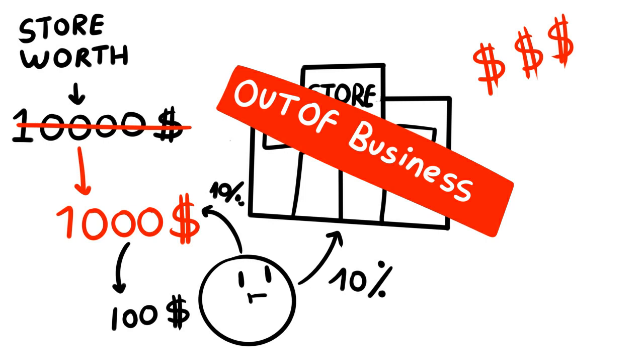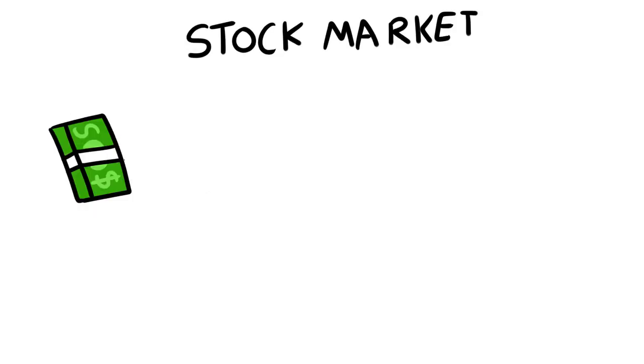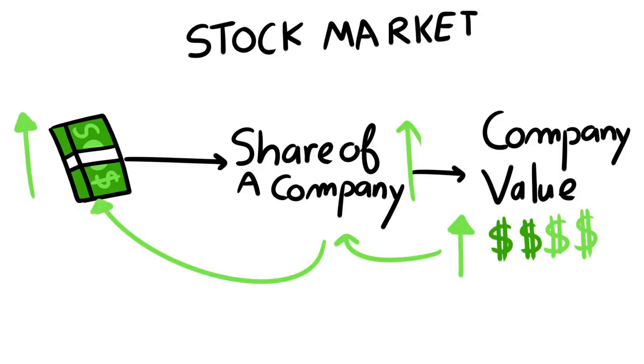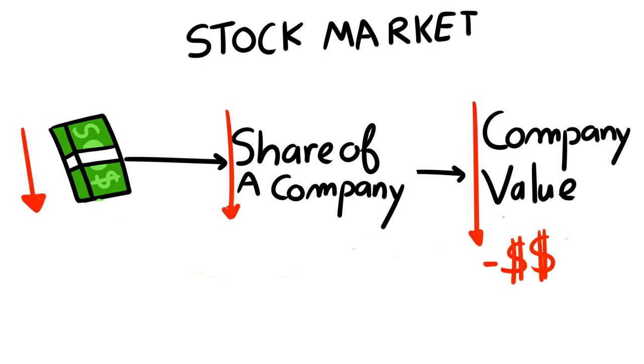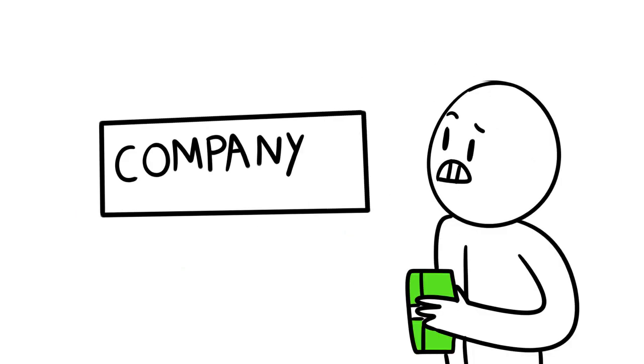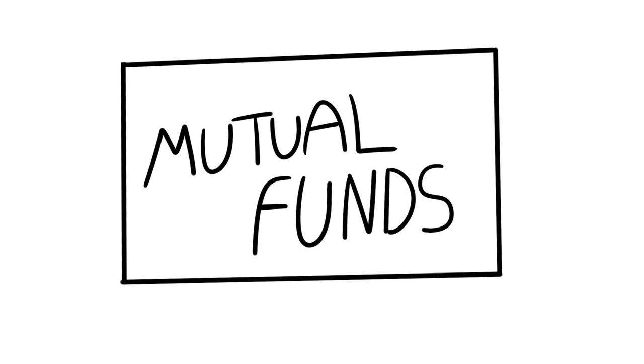This is the stock market. An investment can be profitable if the company is becoming more valuable. So you can get dividends yearly, or at the end you can sell the share for a price higher than the one at which you bought it. Or you can make a bad investment and sell the share for less than you bought it, because the whole company is not worth much now. And it's hard for a regular Joe like you and me to know what company is going to be a good investment or not. This is where a mutual fund comes in.